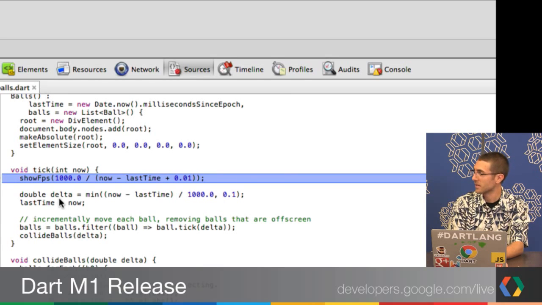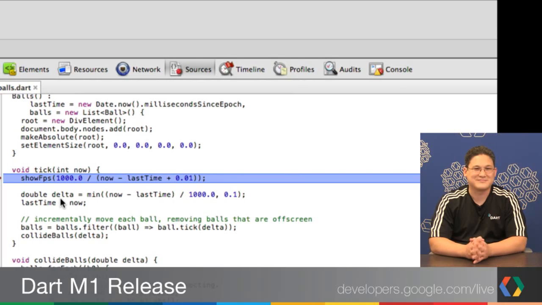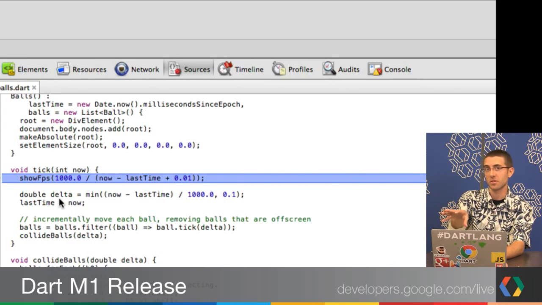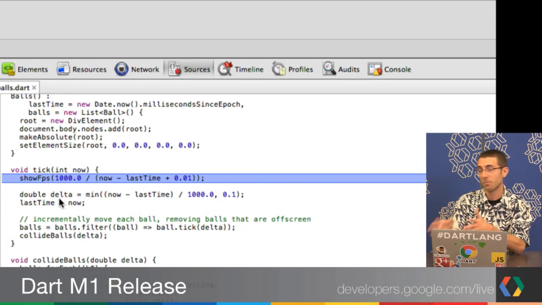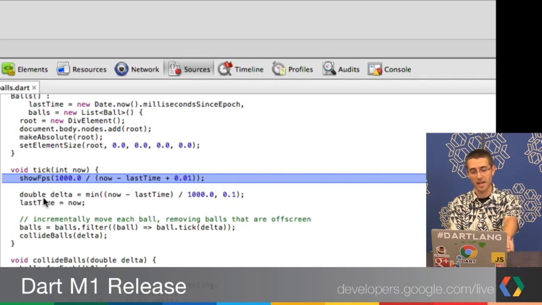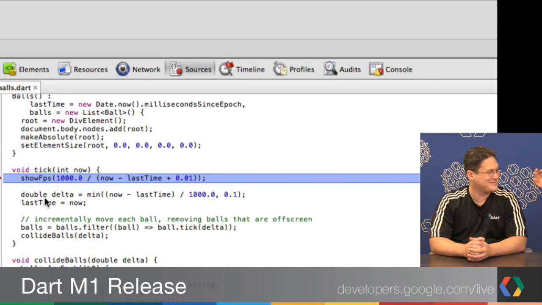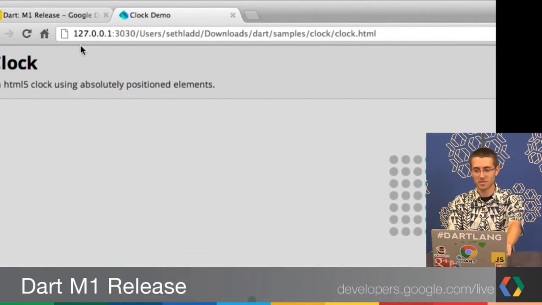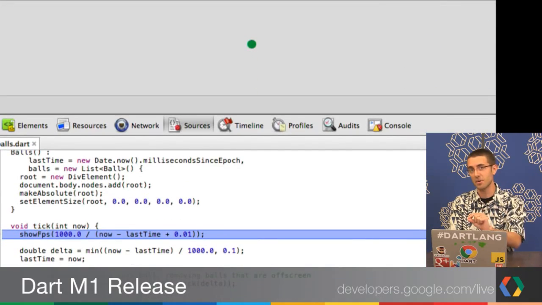Now, how is this possible? Because Chrome doesn't know anything about Dart. It just has V8. Well, we have this really cool feature called source maps, which when you compile to JavaScript, it also generates this mapping file between the Dart source code and the compiled output JavaScript. And then it shuttles all that to Chrome's dev tools, which then goes through this mapping file. And when you open up and do debug, here's an actual breakpoint on Dart code. That is just mapped into the JavaScript code, all behind the scenes for you. And of course, the app is stopped. So now you can debug compiled JavaScript via Dart in Chrome's developer tools.